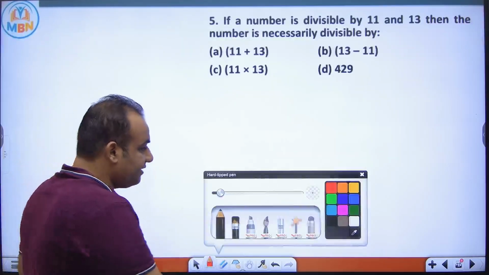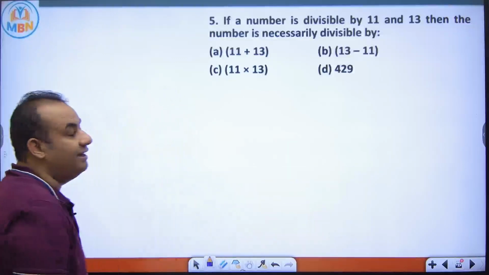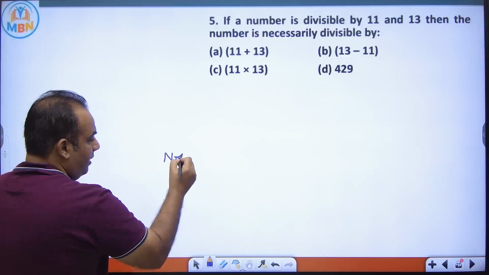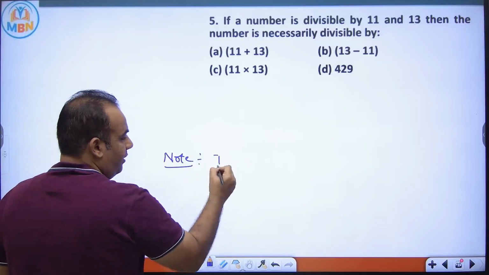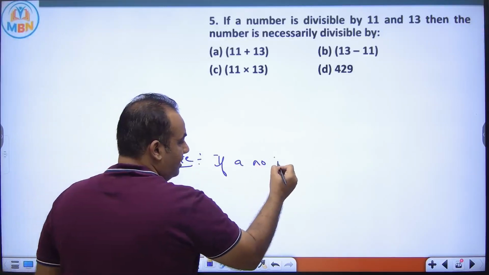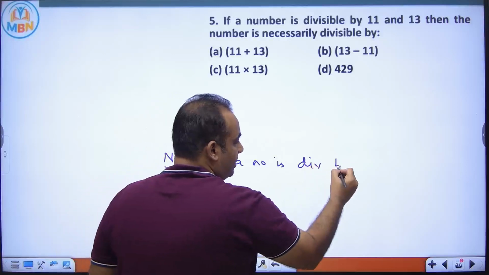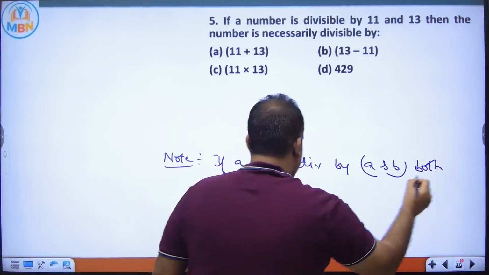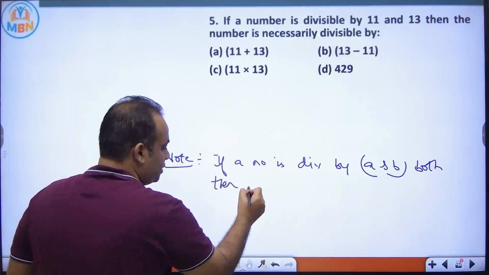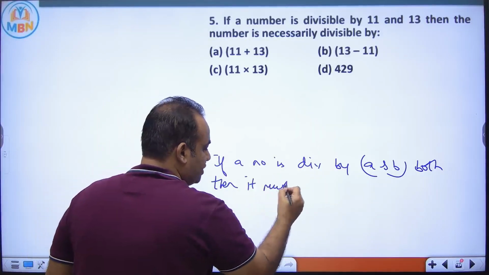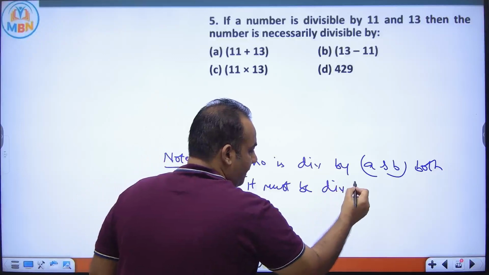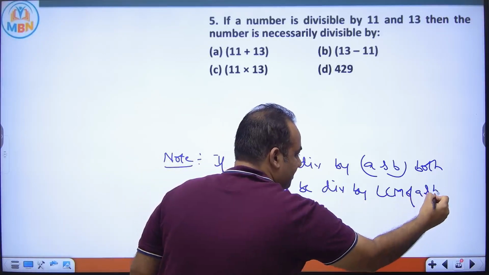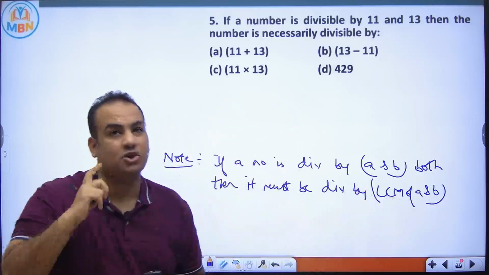If a number is divisible by 11 and 13, then it is necessarily divisible by what? Please note down one point here: if a number is divisible by A and B both, then it must be divisible by the LCM of A and B. Remember that some students take the product of A and B; that is wrong.